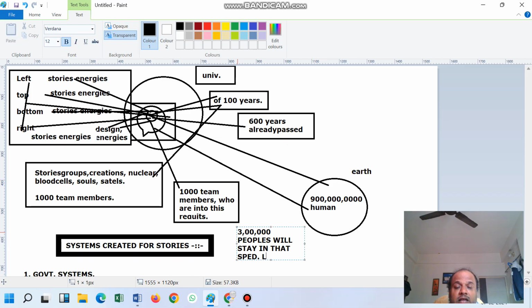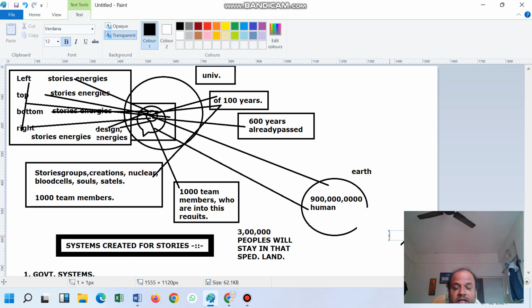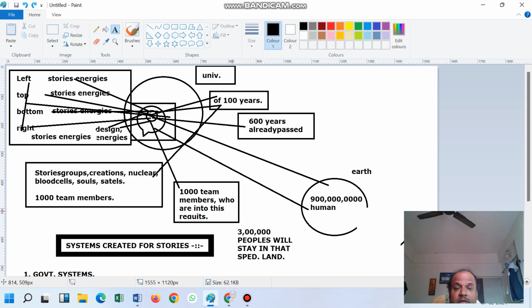separated land. So assume that this is the world. This is the world, and in this many parts are going to separate, and here they are going to be placed in the universe. So this is the universe, this earth planet is moving, and these parts are the separated world. In this, the 3 lakh people are staying. So we will stay like this.